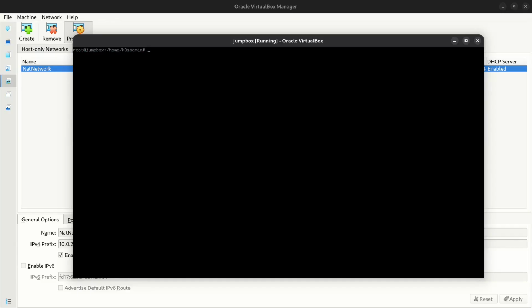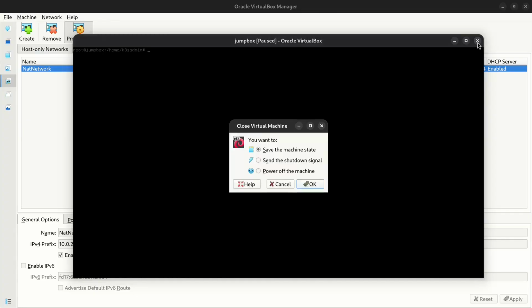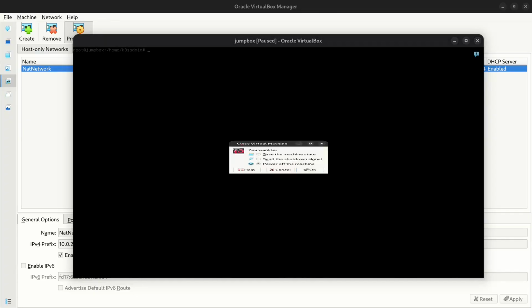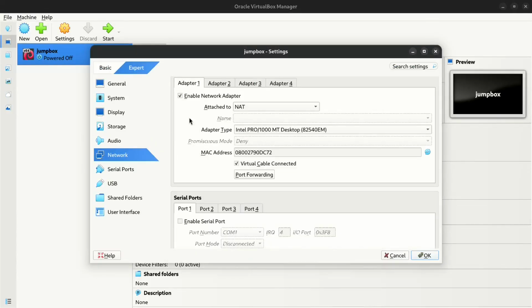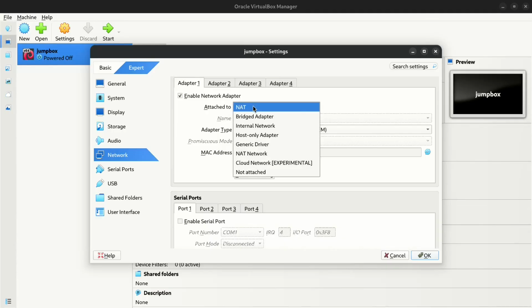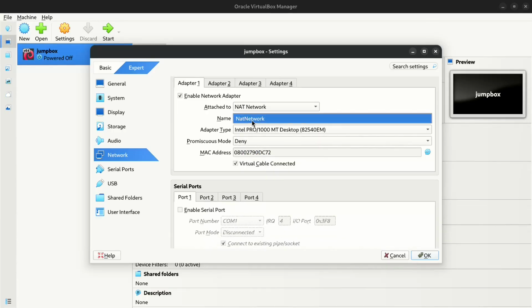Now let's reboot the machine. I'll just close it, power off, okay. And if I check the machine's network, the adapter one is set to NAT, and our NAT network is this, the one we created.